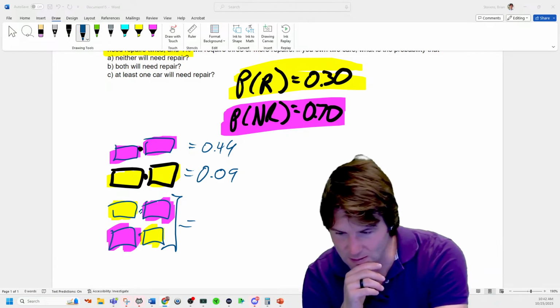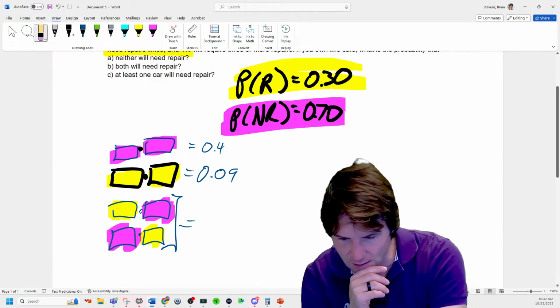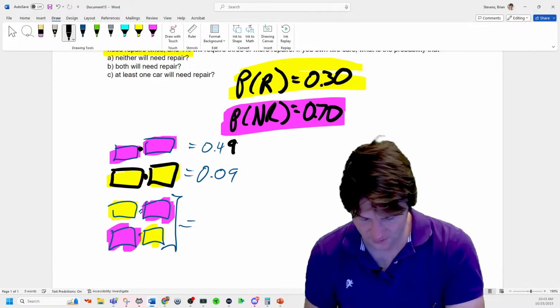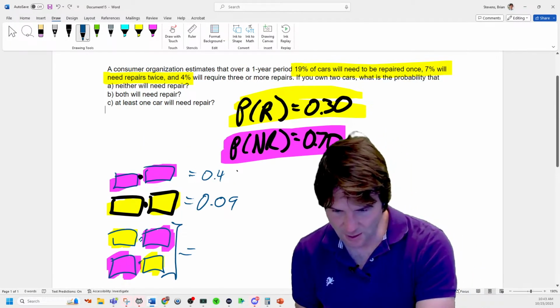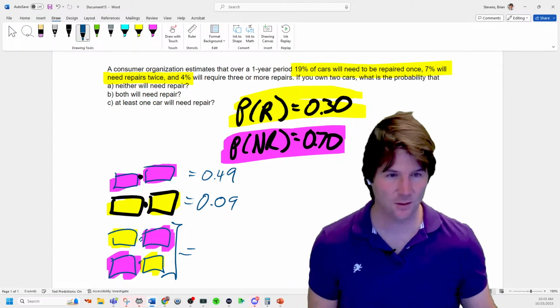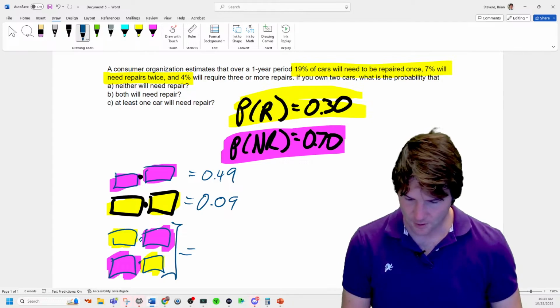Sorry, my 9s and stuff are really bad. That's a 49, so it should be minus 0.43. That's a 9 right there. I used the wrong color. Does that make sense to you? I think you're doing it right. I just have colors that are hard to see, or zeros that are hard to see. So it should be